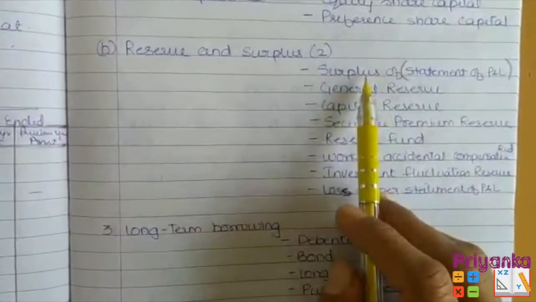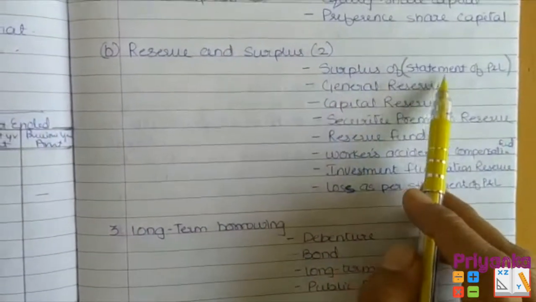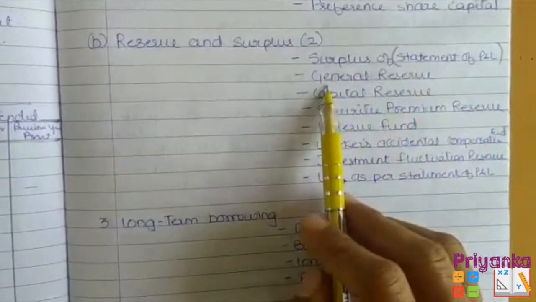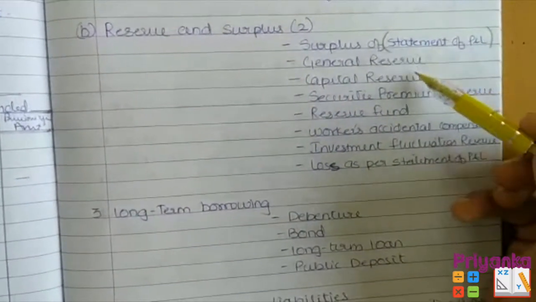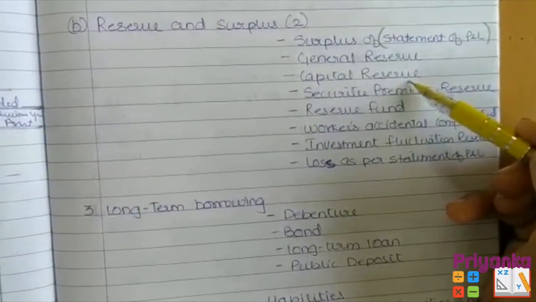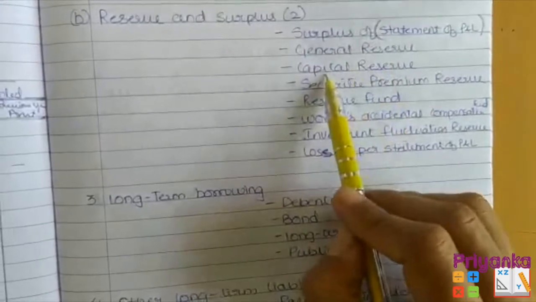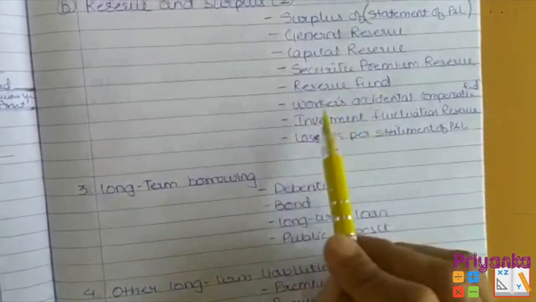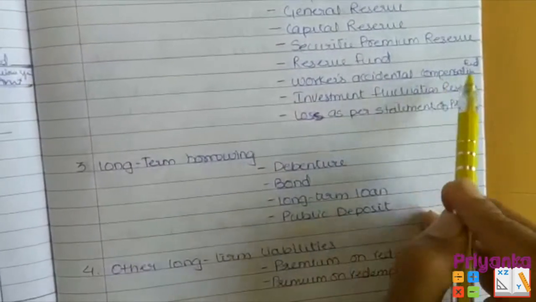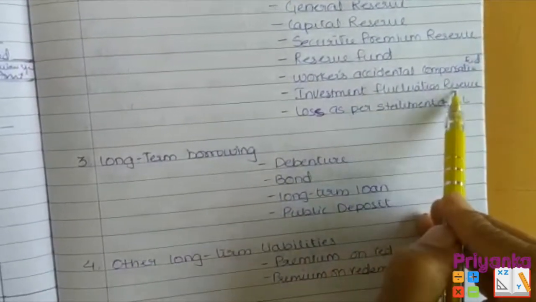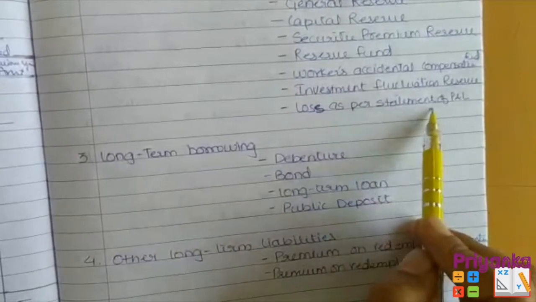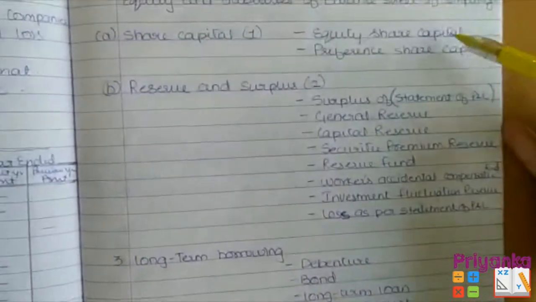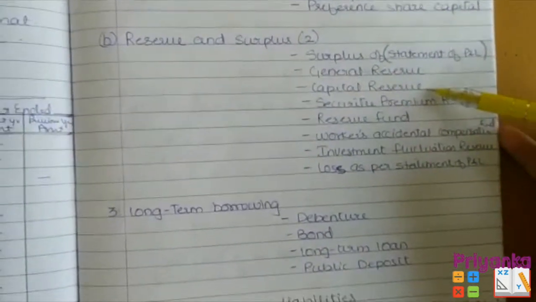Reserves and surplus, where the surplus of the statement of P&L. I kept all the reserves together, so it would be easy for you to remember. General reserve, capital reserve, securities premium reserve, reserve fund. Then workmen accident compensation fund, investment fluctuation reserve, and loss as per the statement of profit and loss will be included in this too with the first stage.